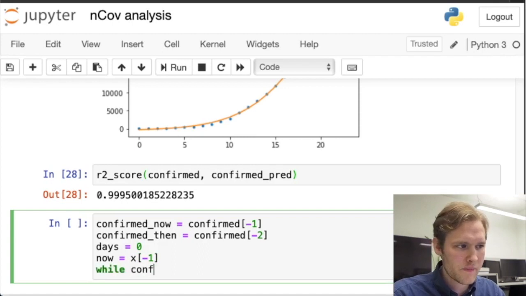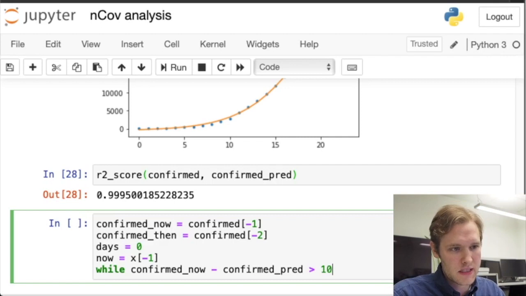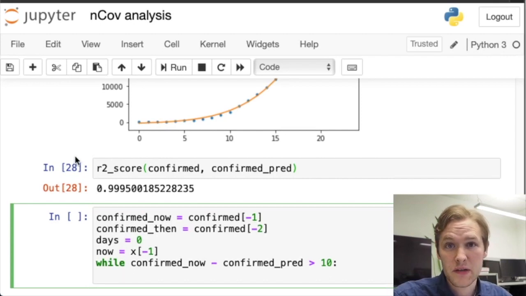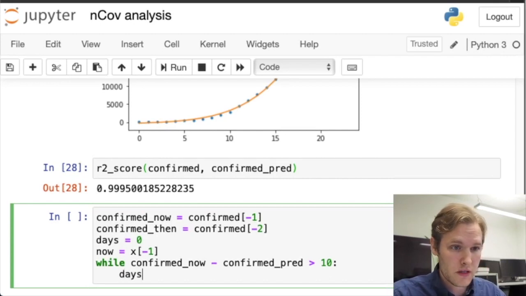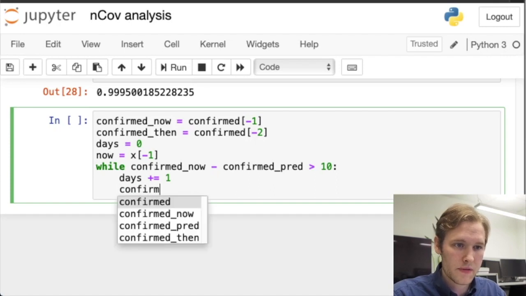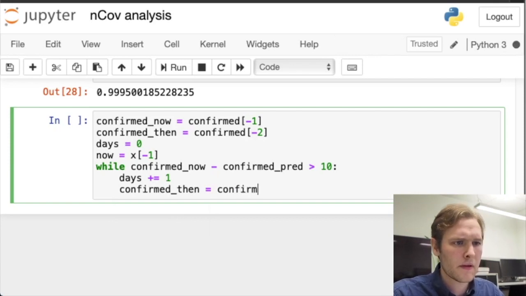So while our confirmed_now cases are, what we'll do is find the difference. Now we're assuming that they're always growing, which they will do in this model. So while this is larger than some arbitrary value, say 10, 10 people getting sick every day is still bad, but it's not as many as now, where there are several hundreds or thousands. And for each of these iterations, we'll increase the day count by 1, of course, and we'll also update the confirmed_then variable to equal the confirmed_now, because now we're at the next step, right?